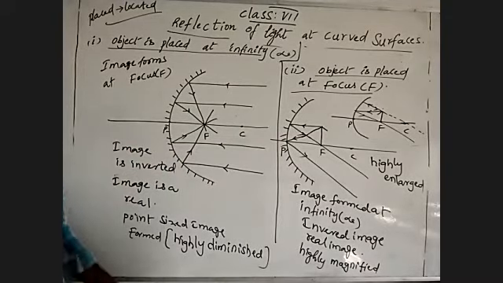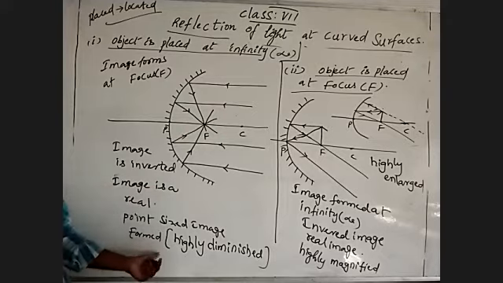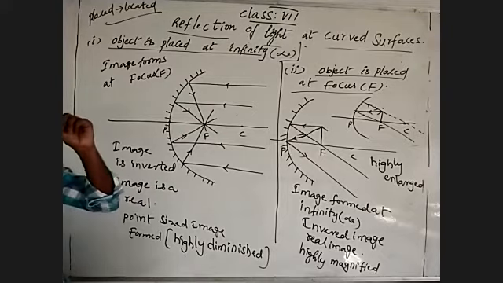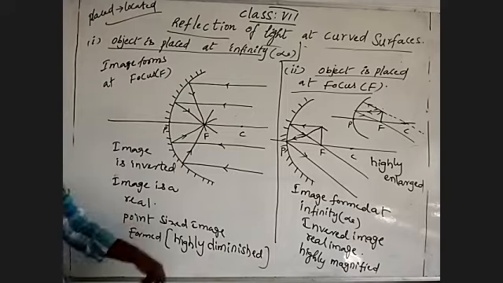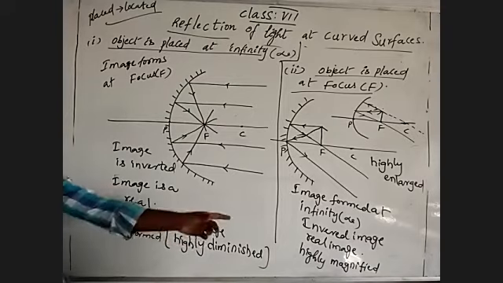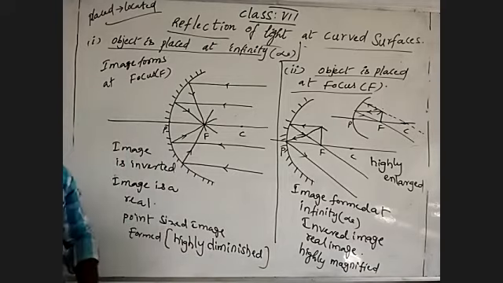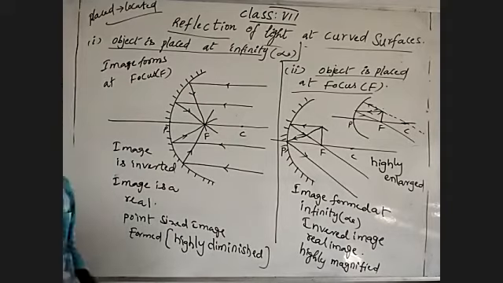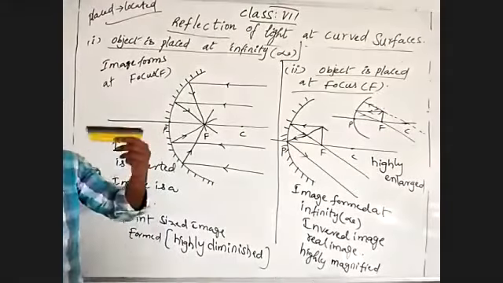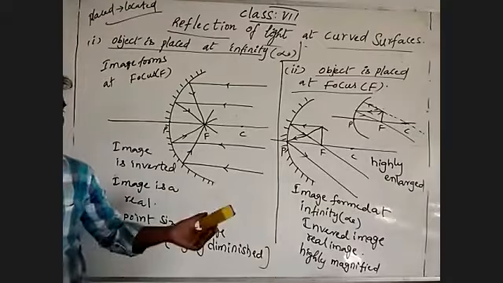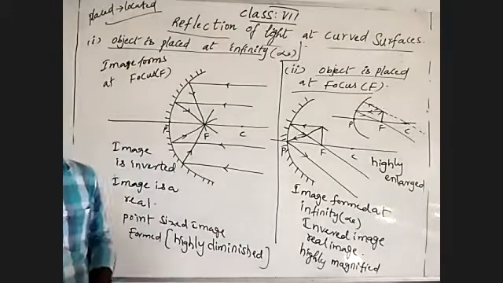Understand? When the image is formed at focus, it is highly diminished, its smallest, fine-sized image. When the image is formed at infinity, it is highly enlarged. Enlarged means bigger, broad, size increased. Magnified means size increased.